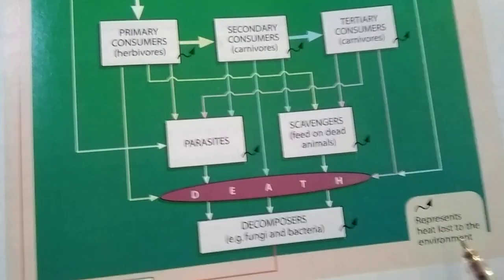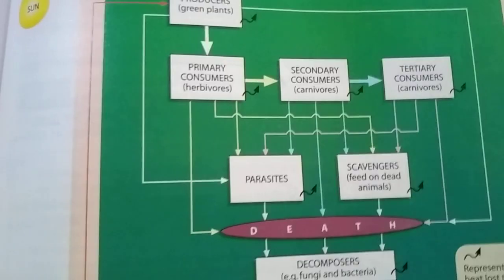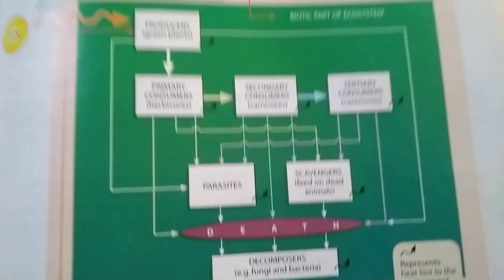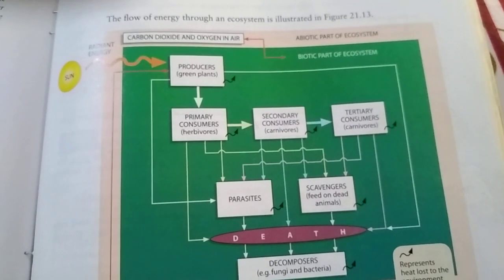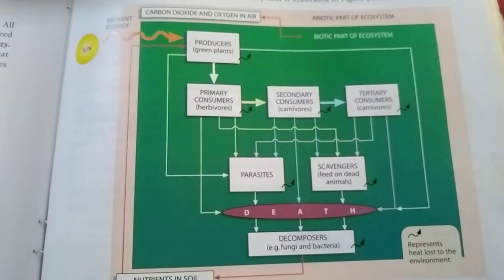This represents heat loss to the environment. These are the circle of flow of energy in an ecosystem.